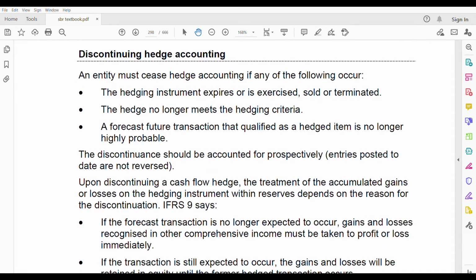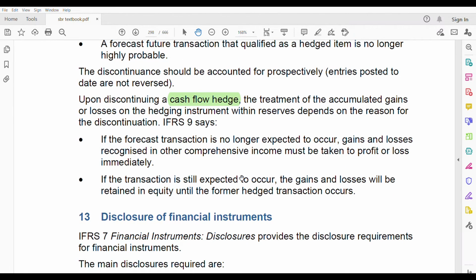That's what it means. Upon discontinuing a cash flow hedge, this is specifically for cash flow hedge, the treatment of the accumulated gain or losses on the hedging instrument within reserves depends on the reason for the discontinuation, IFRS 9 says. Okay. You must be having some gains or losses on the hedging instrument, that means option, future and all. We are not talking about the item, we are talking about the instrument. So the treatment of that accumulated gain or losses on the hedging instrument within reserves depends on the reason for the discontinuation.